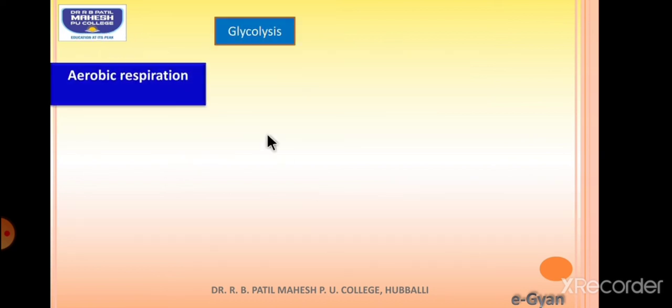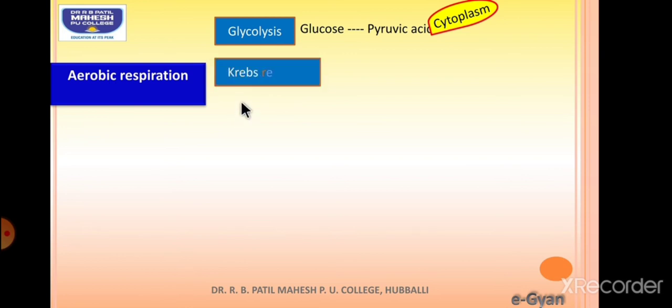Now aerobic respiration is completed in 3 steps. The first step is called glycolysis, where glucose is converted into pyruvic acid and the reaction takes place in the cytoplasm. This reaction is independent of oxygen, so it is said to be a common pathway for both aerobic and anaerobic respiration. The second step of aerobic respiration is the Krebs cycle, where pyruvic acid enters the matrix of mitochondria and is converted into energy-rich compounds like NADPH2, ATP and FADPH2.